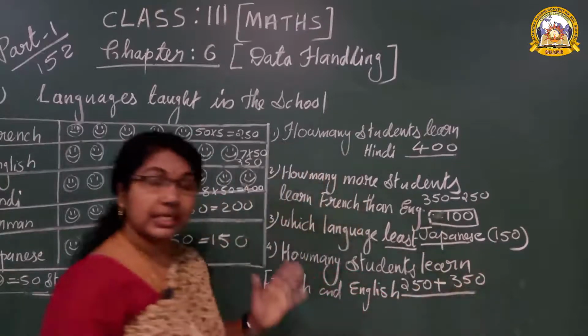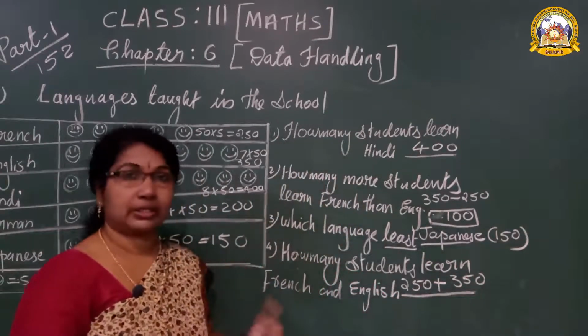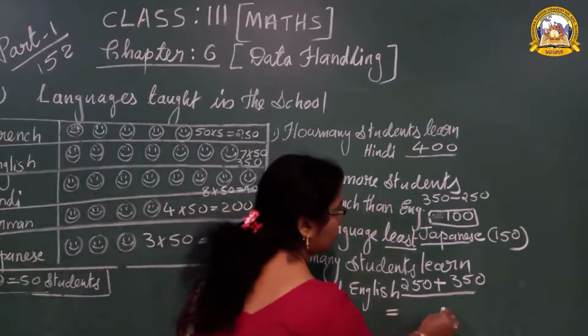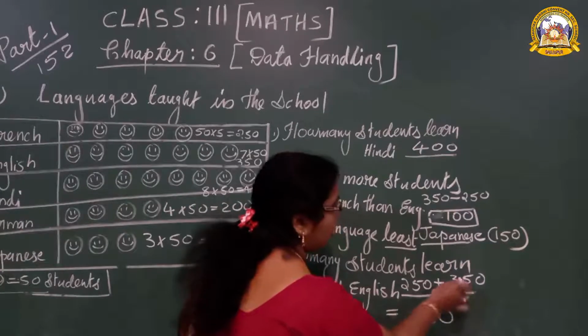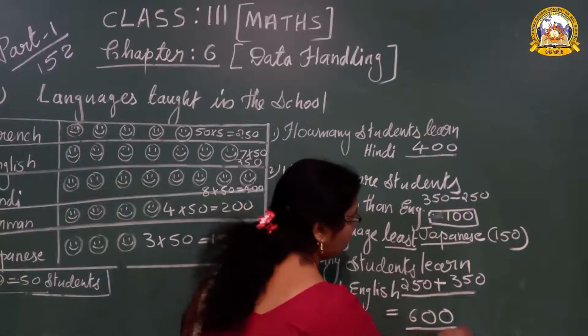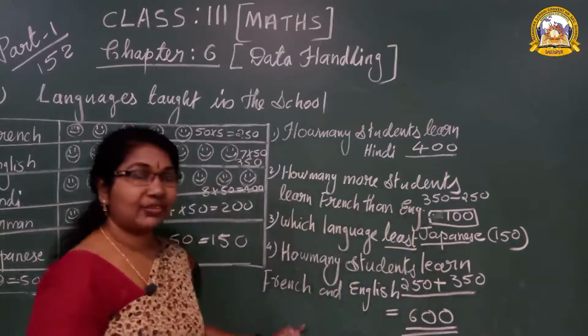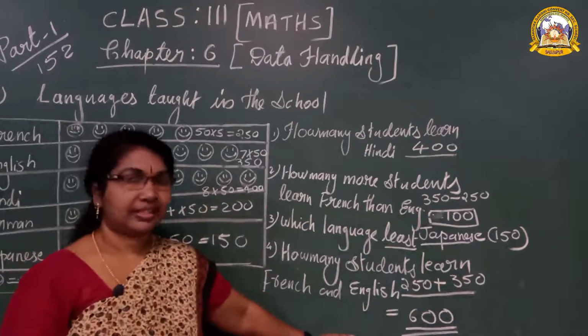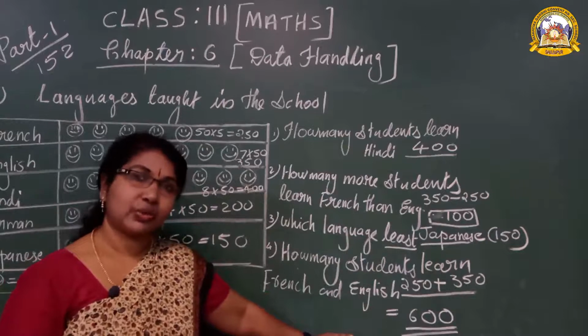Both French and English, how many students in both? Both you have to add. 0, 5 plus 5, 10, 3 plus 1, 4 plus 2, 6. Total how many students like French and English? 600 students.